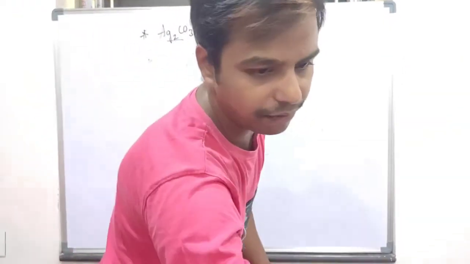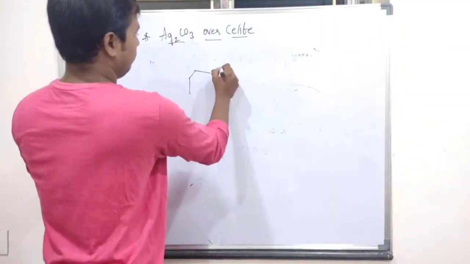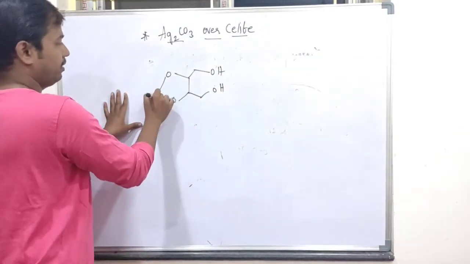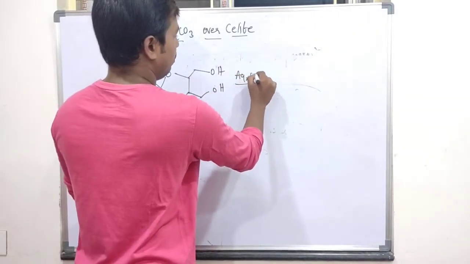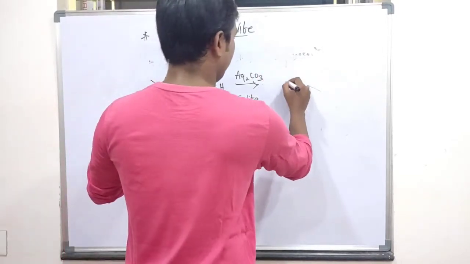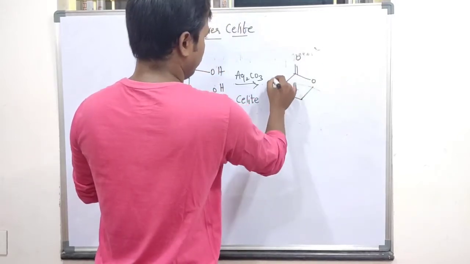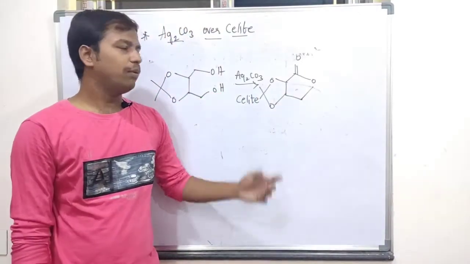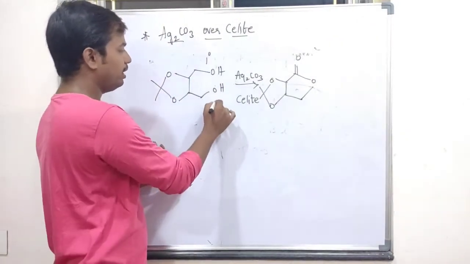Let's take an example and we will solve it. So see this example, primary, and it is also primary. Here, ketol. Okay. So if you use silver carbonate over celite, what will you get? In general, we know very well, we will get the lactone product and it is not affected. By using silver carbonate, acid labile groups are not affected. This is also one advantage. So both are primary alcohol. This is also primary, this is also primary.